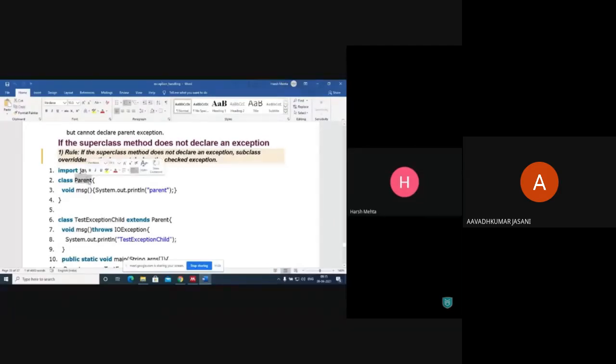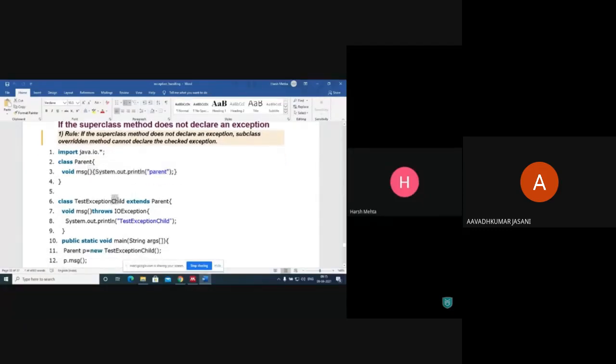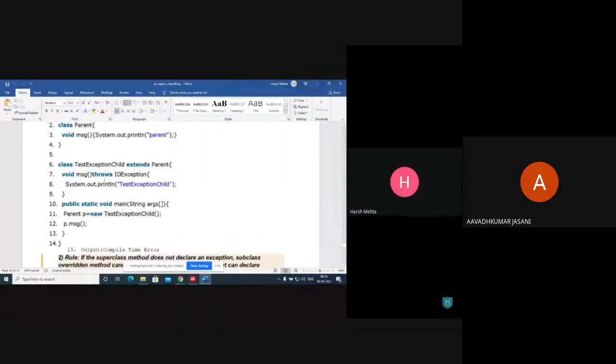Now you see, the superclass method, I mean the parent class and its method message, is not declaring any exception. Now the subclass method, which is extending the superclass, has the same message method, but we are overriding this message method. And now this method cannot declare checked exceptions. Now what it has done, it tried to throw IOException, which is a checked exception.